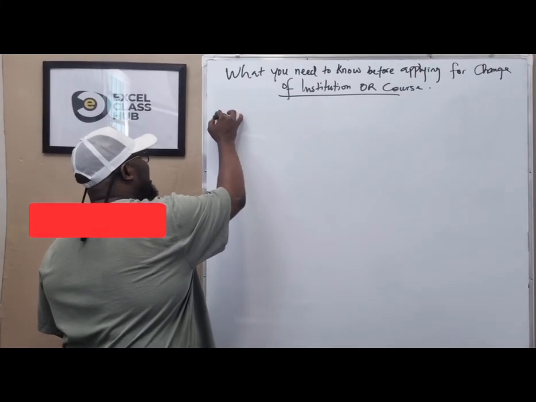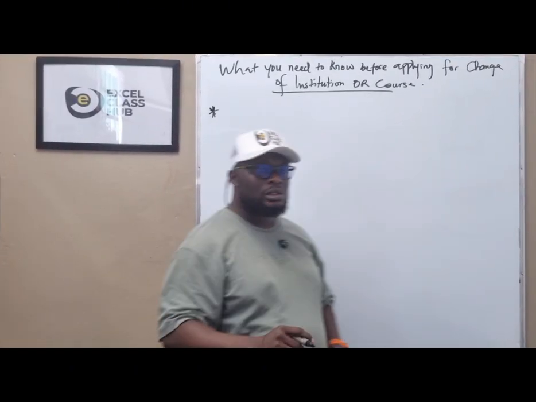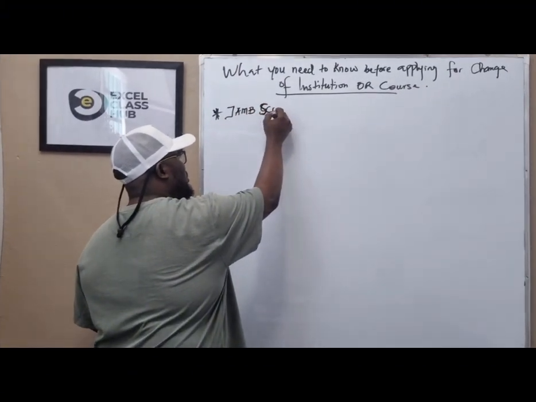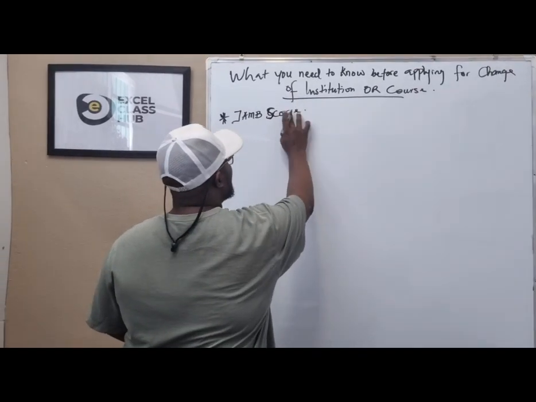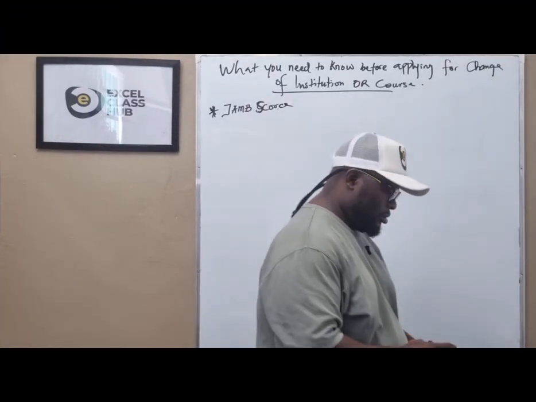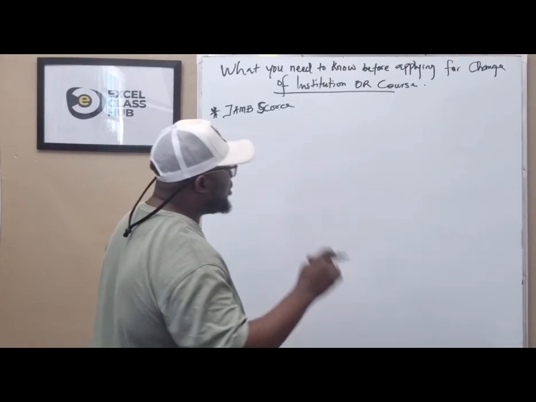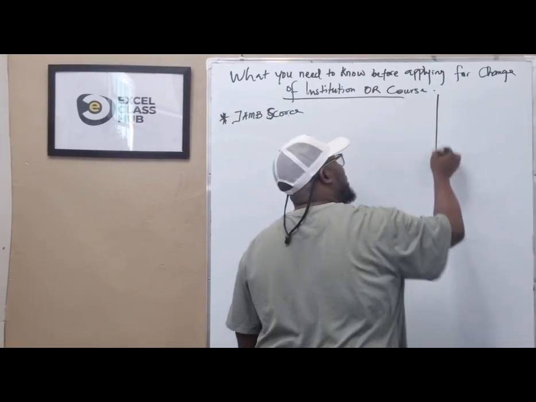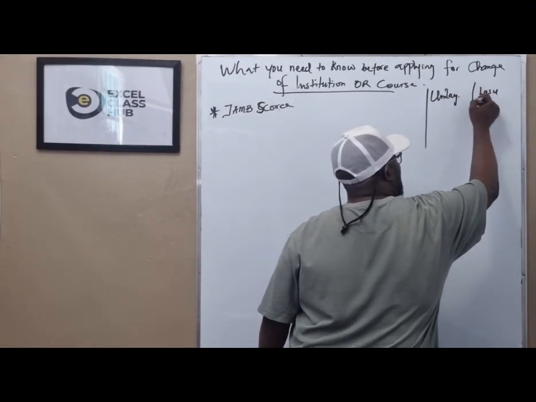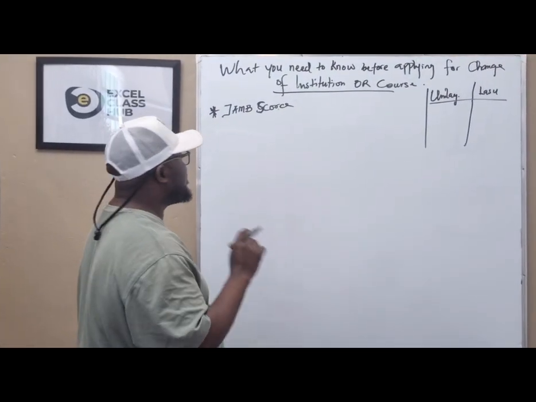Now, the first and important factor you need to consider before you apply for a change of institution or course is your JAMB score. That is the number one factor you need to consider before you apply for a change of institution or course form. Today we are going to be using Unilag and LASU as case study.